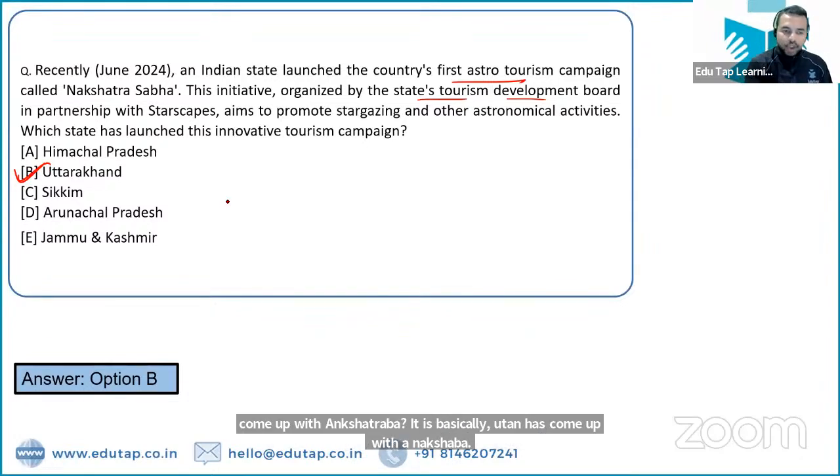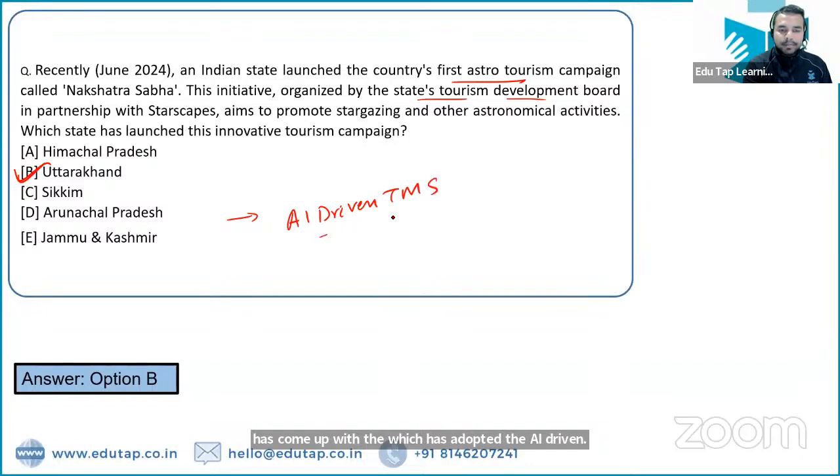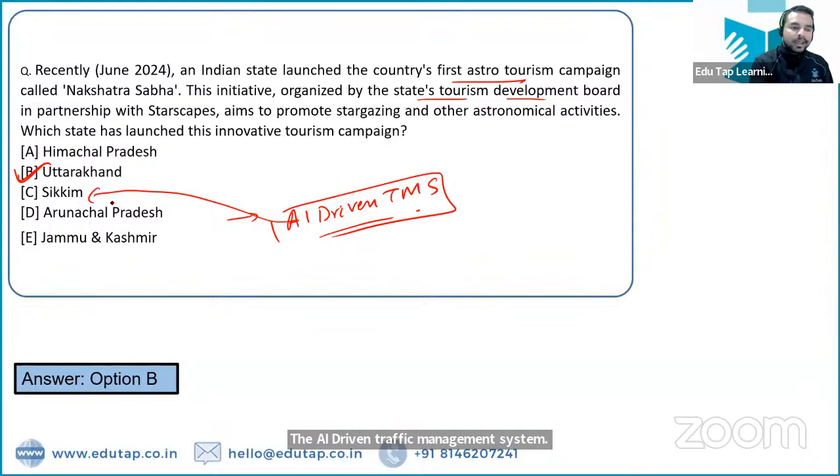And when I ask you the name of the Indian state which has adopted the AI-driven traffic management system, the AI-driven traffic management system has been adopted by which Indian state? By the Indian state of Sikkim. Absolutely right. Sikkim is the right answer, right?